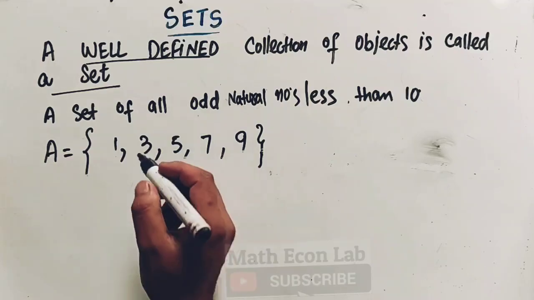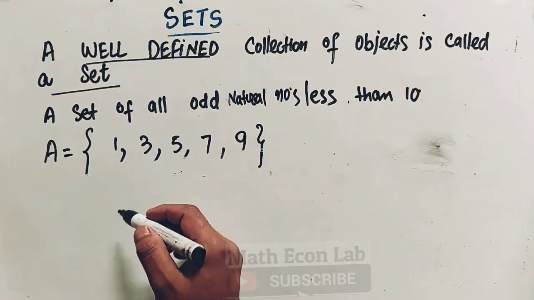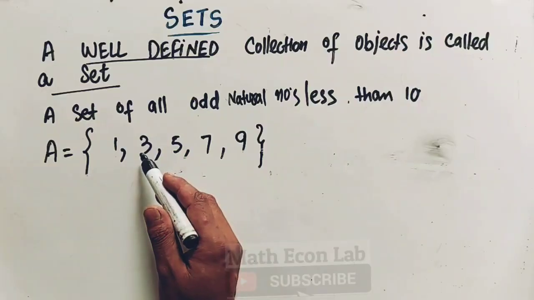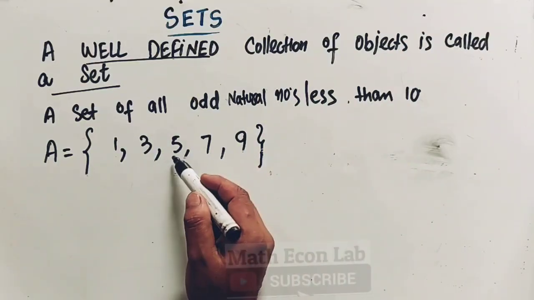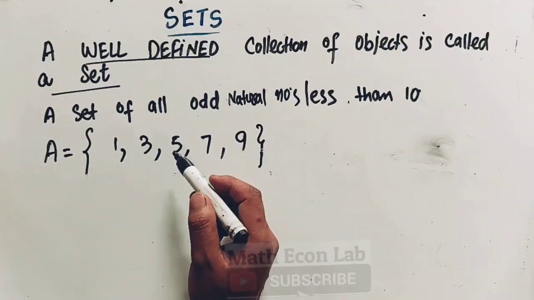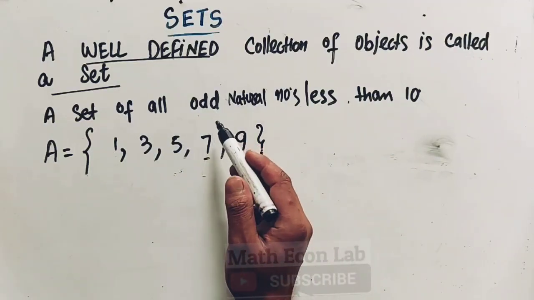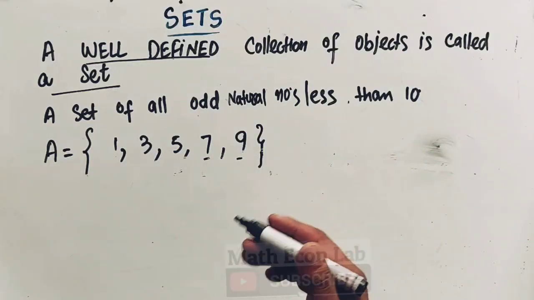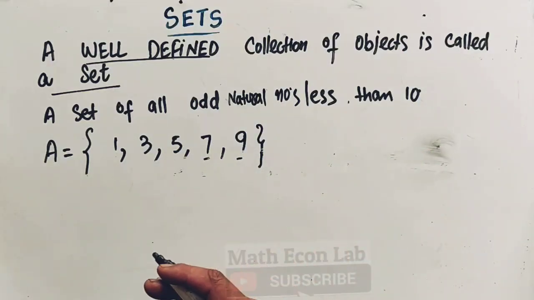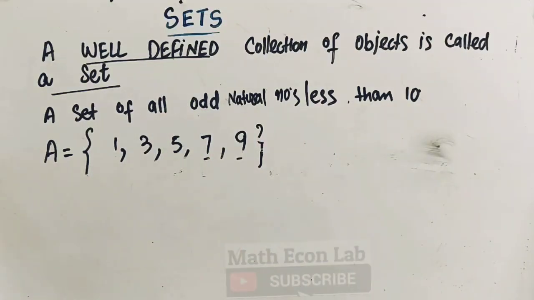Here you can see I am saying 3 belongs to set A. 3 is an element of set A. So it is true for me, for you, for any person. Why? 3 is an odd natural number less than 10. Likewise, 5 shares the same property, 5 is an odd natural number less than 10. 7 is an odd natural number less than 10. So there is no ambiguity here. What is true for me is true for you, a person living in India, Canada, USA. For all persons, it is true.